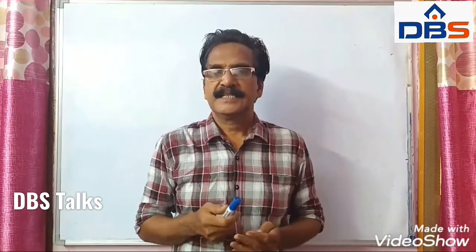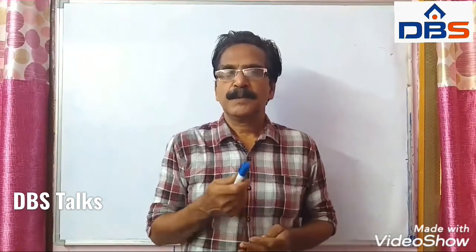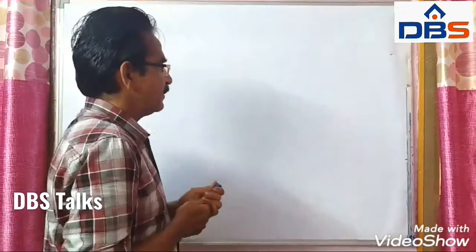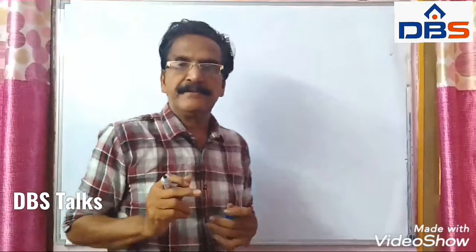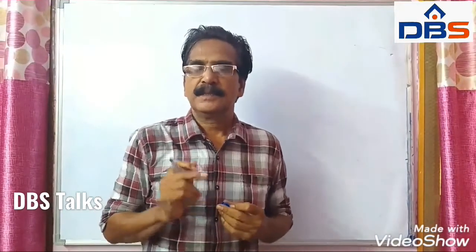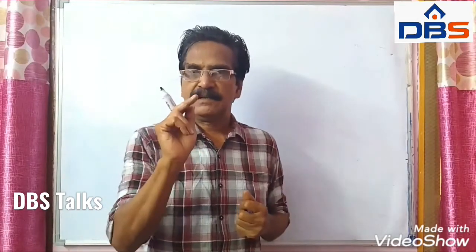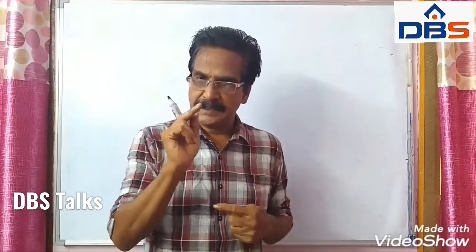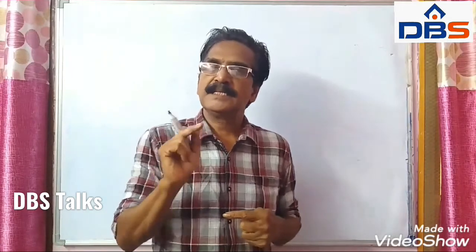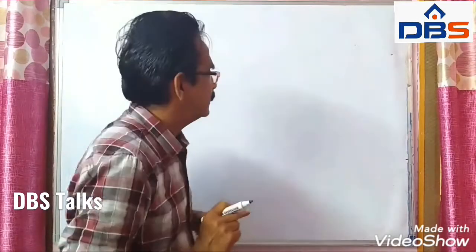Today, let us discuss some more problems on permutations and combinations. See, first problem is, in how many ways can 10 true false questions be answered? See, friends, there are 10 questions and options are 2, either true or false. So in how many ways can these 10 questions be answered?